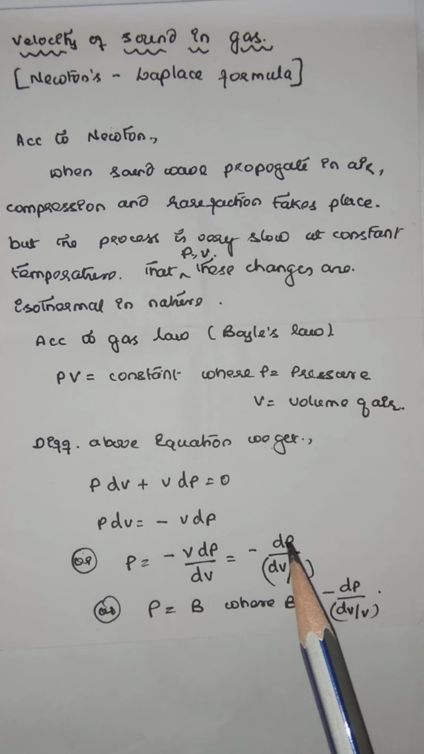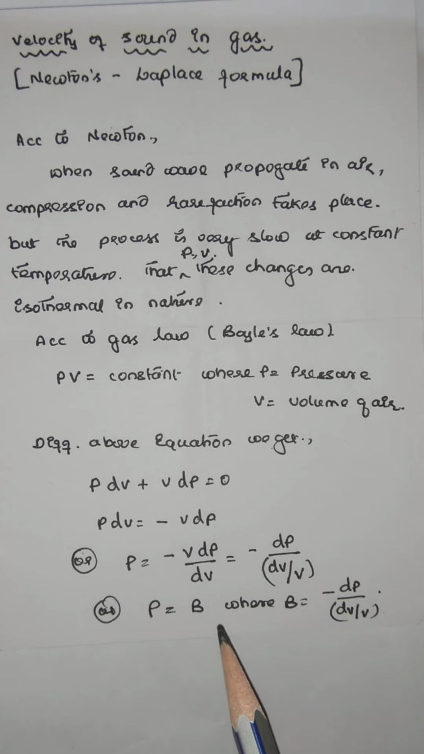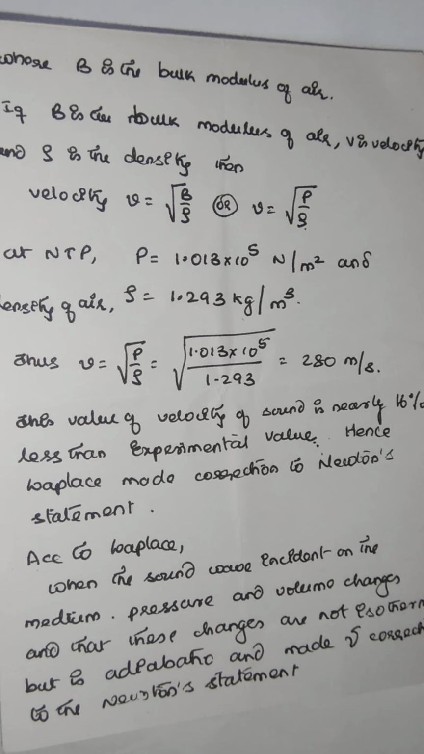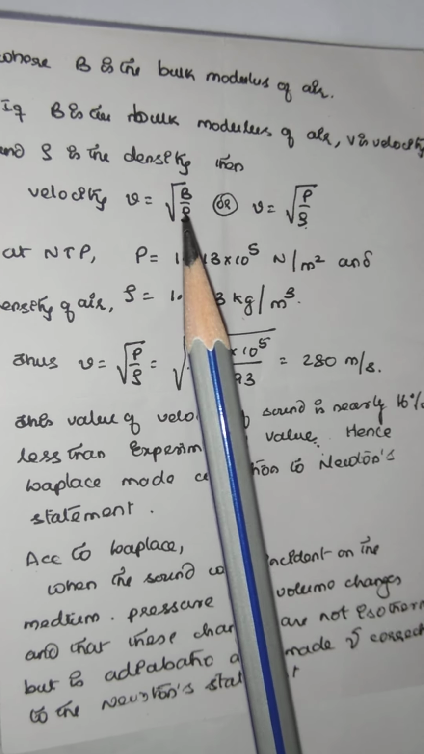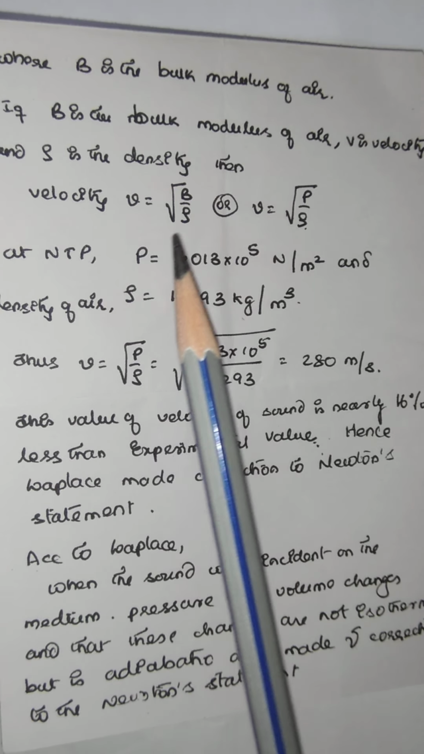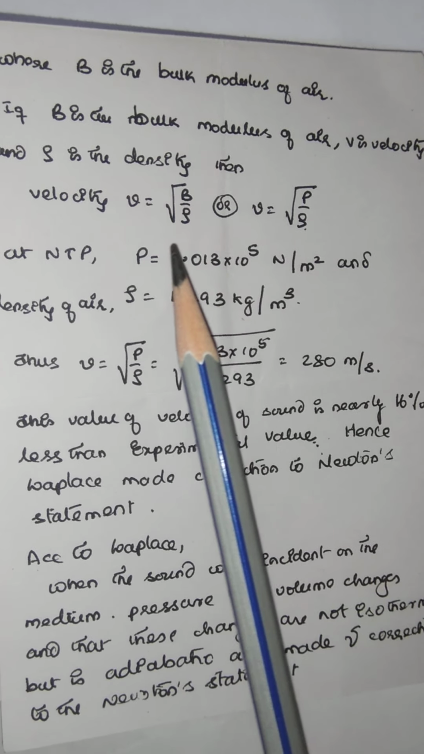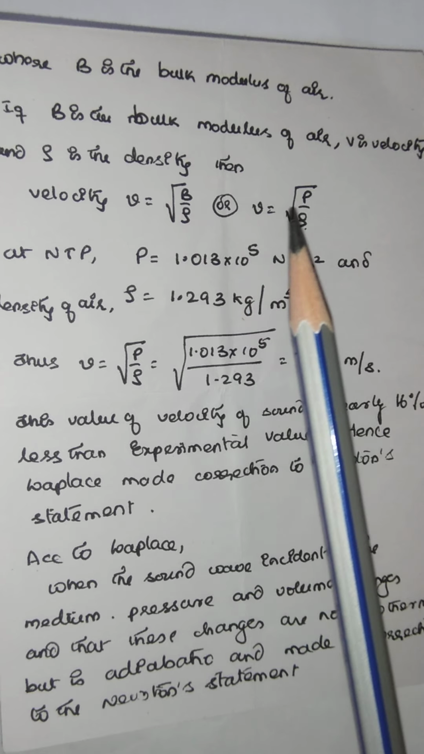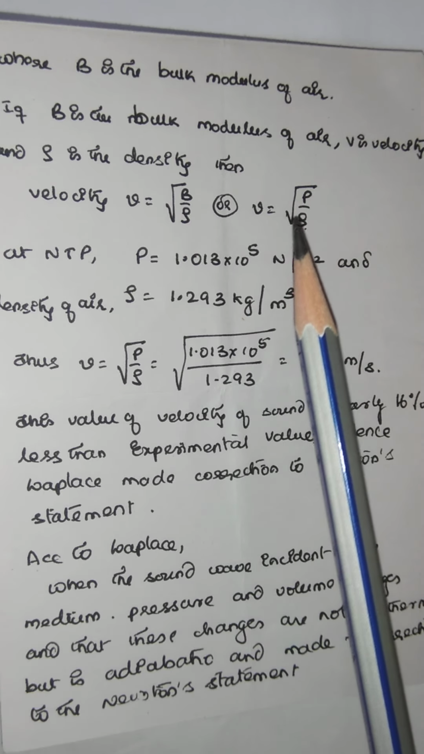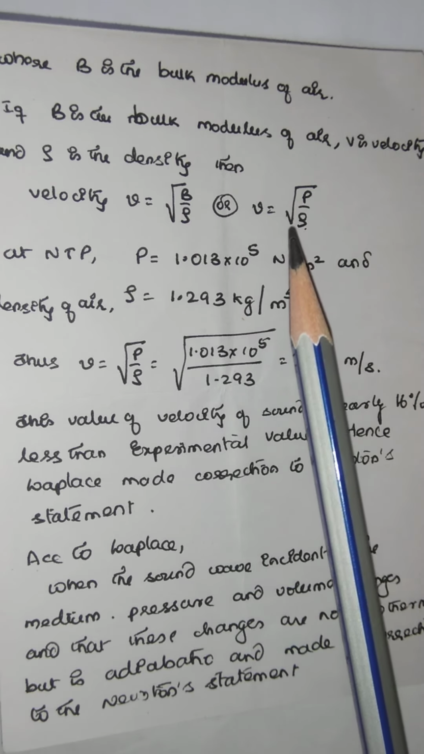This is nothing but the change in pressure to the change in volume to the original volume, that is called bulk modulus. Therefore, P is equal to B, the bulk modulus, equal to minus dP by dV by V. So the velocity is given by square root of B by rho. In terms of bulk modulus, velocity is equal to square root of B by rho, or square root of P by rho, where P is pressure and rho is density.